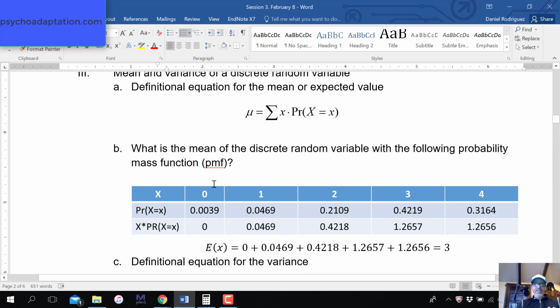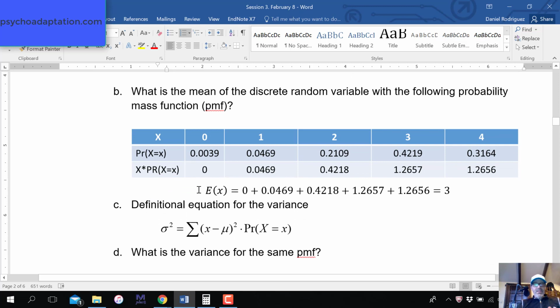So let's look at this. We have this distribution here that has a very specific probability mass function. This is the one that we saw in the table above, in the figure, whatever you want to call it. So I rewrote the probability mass function here. Probability of 0 is 0.0039. This is the number of successes. Probability of 4 successes is 3164.